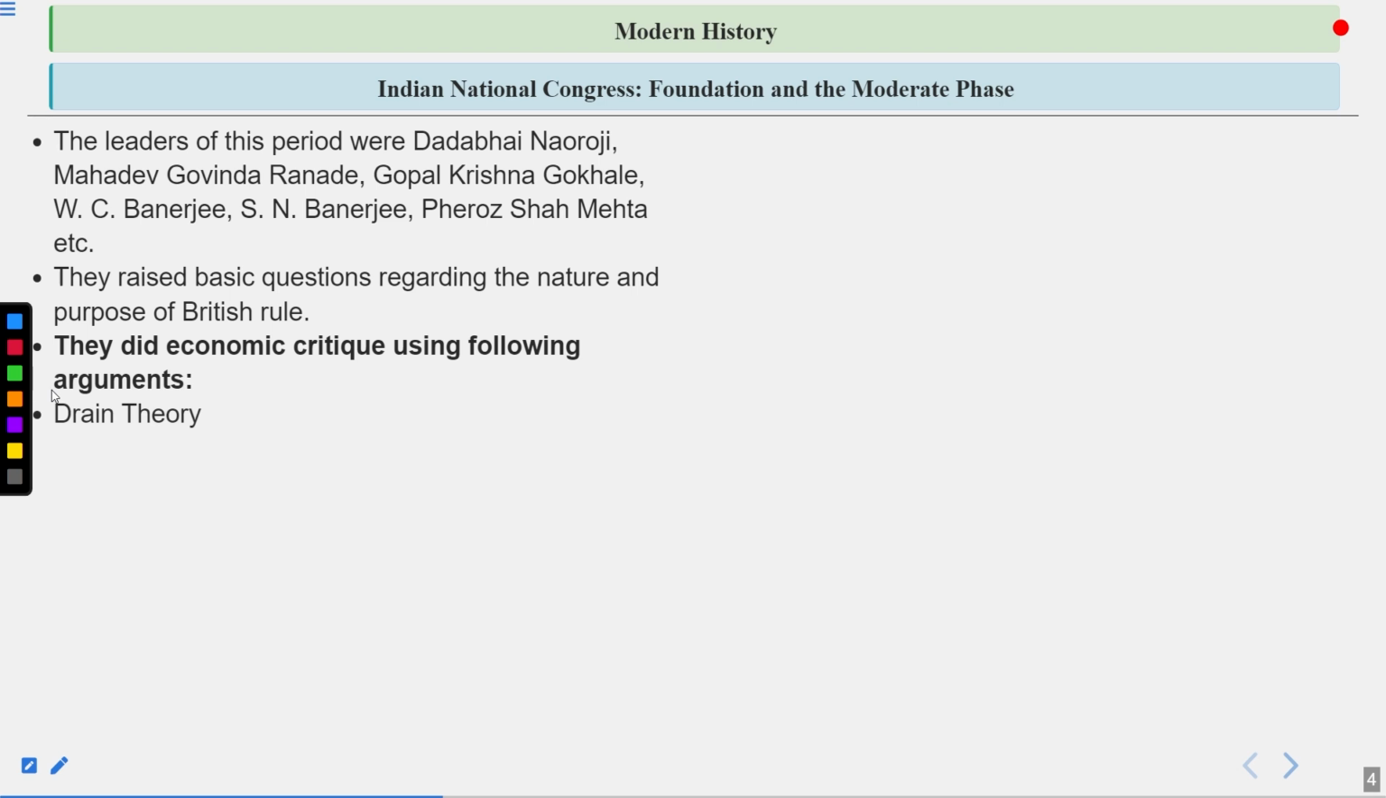First is the drain theory. This is really important. Remember, guys, the drain theory of wealth was given by Mr. Dadabhai Naoroji and was also put in his book. His book was famously known as Poverty and Un-British Rule in India. Dadabhai Naoroji was the first Parsi president. We will talk about him in the coming sessions. And do remember that this theory tells us how the Britishers were draining the wealth of our country and basically boosting the economy and the infrastructure of London.